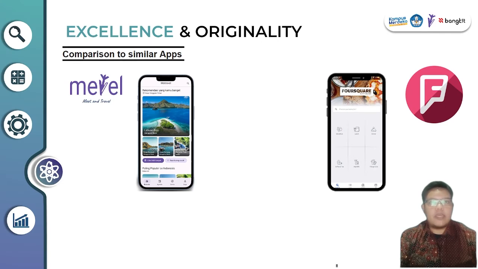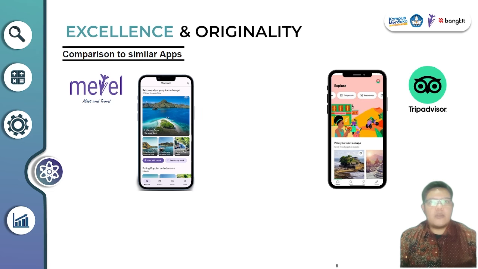Compared to well-known apps, Mevel can compare and excel. First, Mevel has a more compact and unique appearance with more complete features compared to the application called Foursquare. Compared to well-known products such as TripAdvisor, Mevel is still considered superior on several parameters.